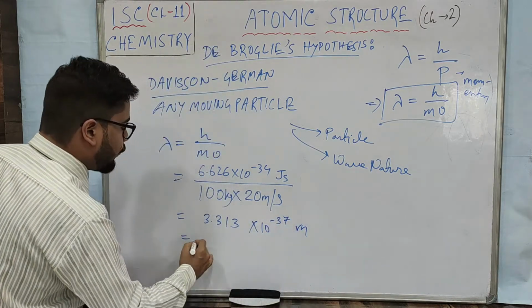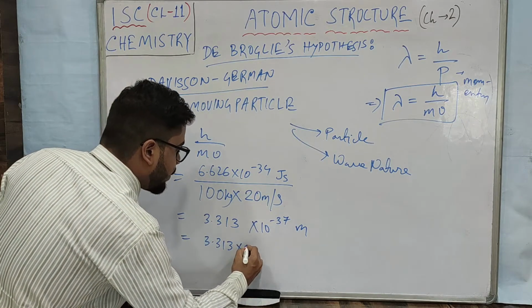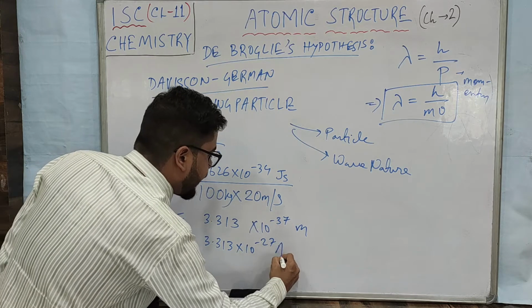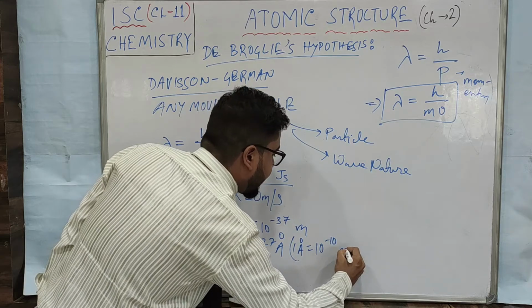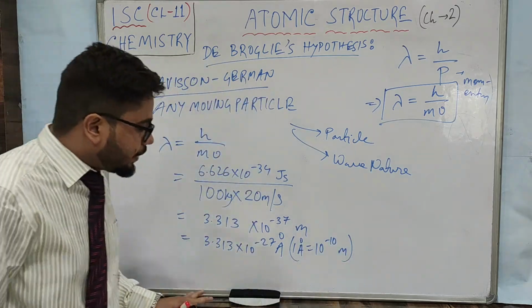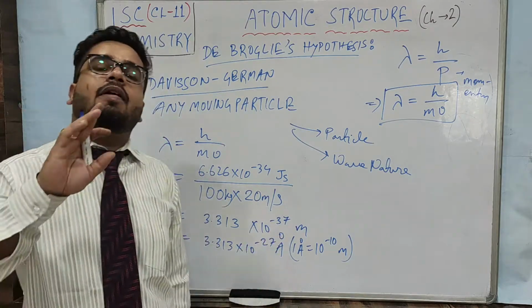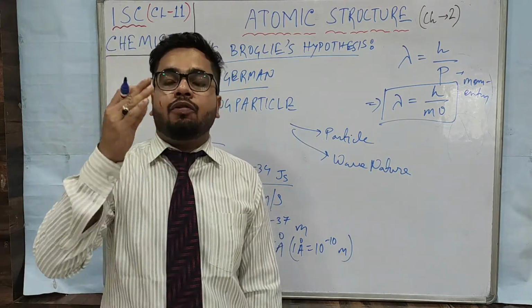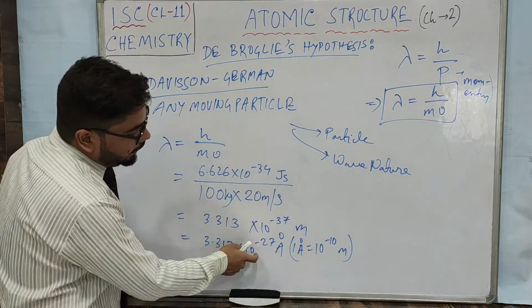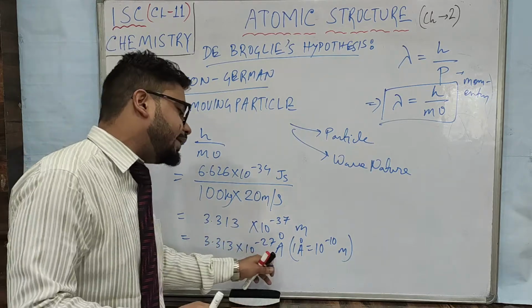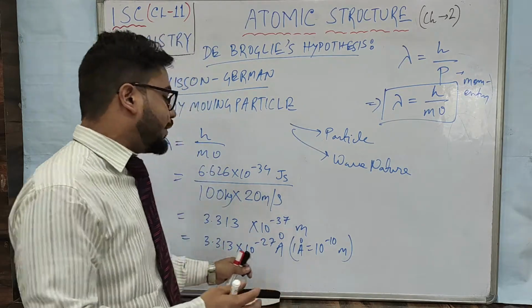If you want to write it in the form of angstrom, then we can write 3.313 multiply 10 to the power minus 27 angstrom. As you know, 1 angstrom equals 10 to the power minus 10 meter, right? So now you understand, angstrom itself is a very small unit, 10 to the power minus 10 meter. Like if you divide 1 meter by 10 to the power 10, you will get 1 angstrom. But here it is 3.313 multiply 10 to the power minus 27 angstrom. So after the point there will be 27 zeros, then this data angstrom.